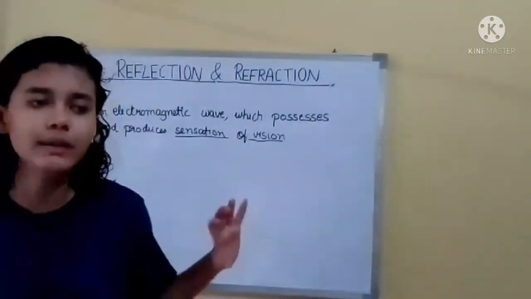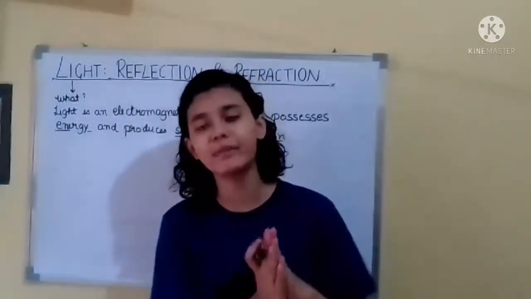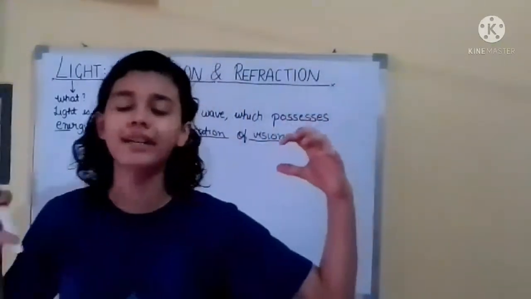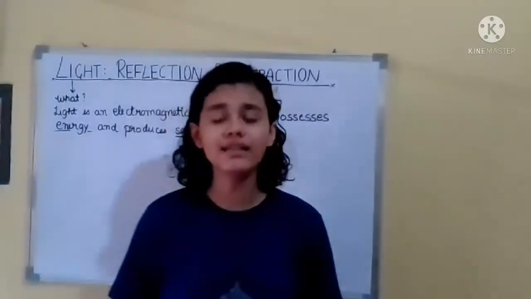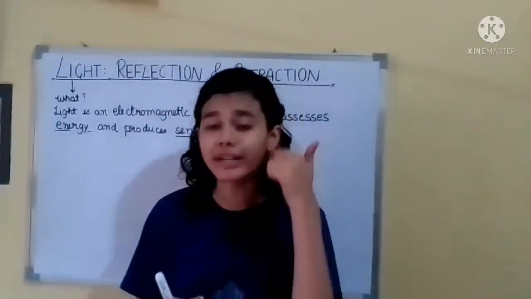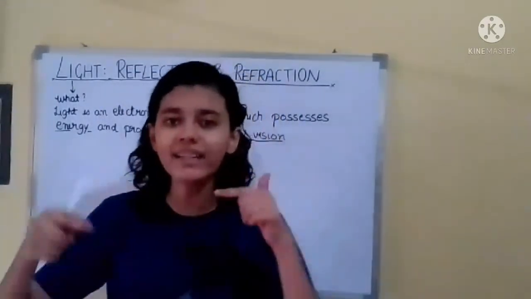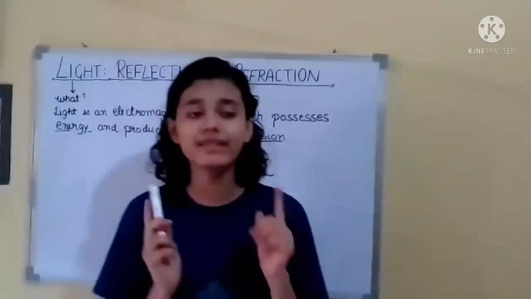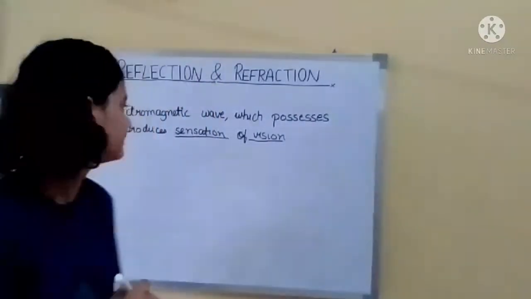In the previous case, the light was emitted by the candle, then it struck the fan and was reflected back to your eyes. When it is reflected back to your eyes, the image of the fan is formed at your retina, and from there optic nerves carry those signals to the brain, and then the brain understands that yes, this is the image of a fan.